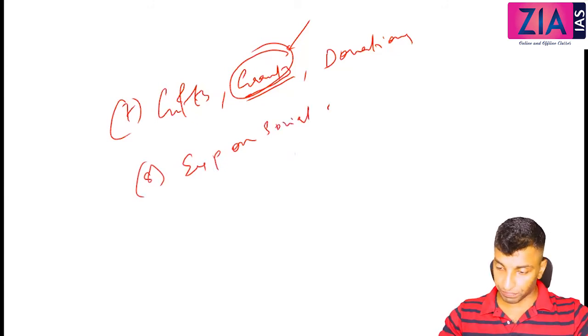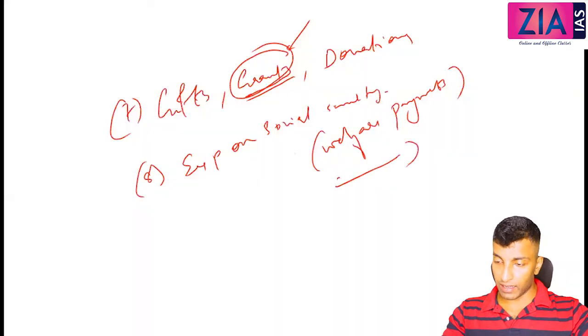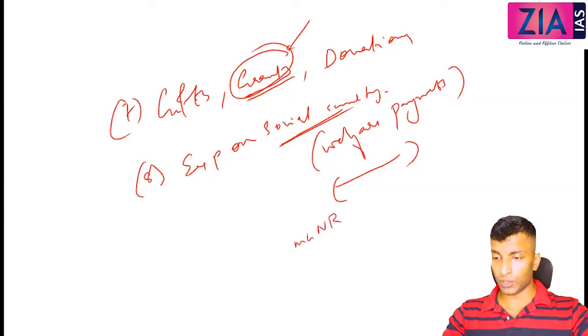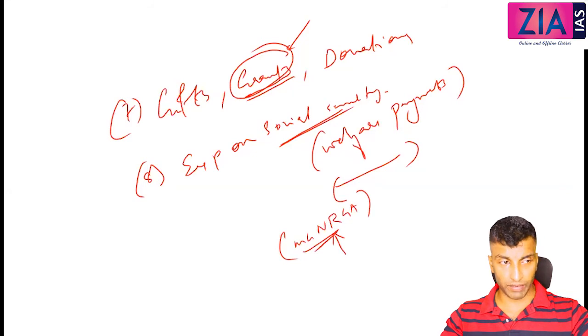One more you can write here. Eight, expenditure on social security. Here all the welfare payments like old age pension, scholarship, etc. are coming under this. But will MGNREGA and all that come here? Just now I told you these are developmental expenditures.